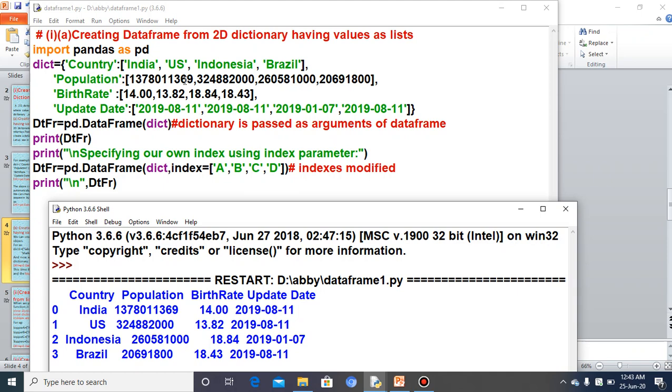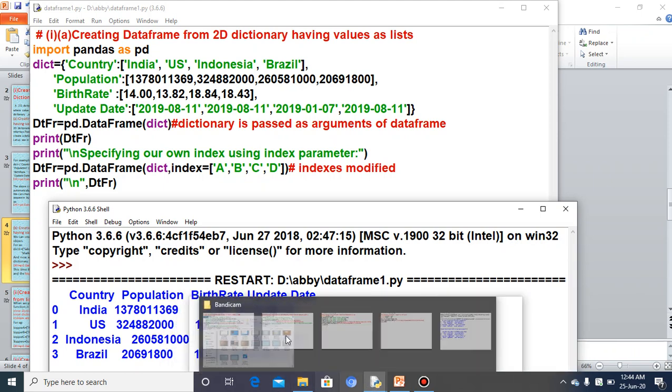For each key you can count, there are 4 values, 1, 2, 3, 4. So 4 indexes. This is how we create the data frame from a 2D dictionary where the values of the dictionaries are lists.